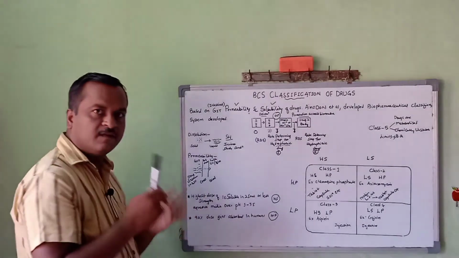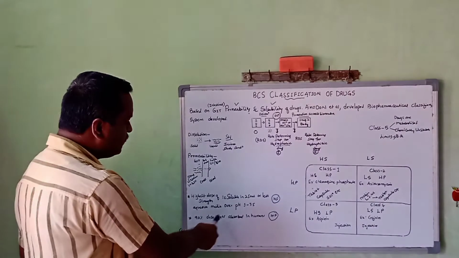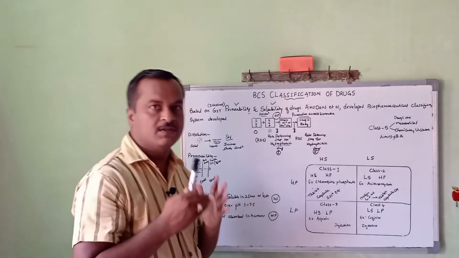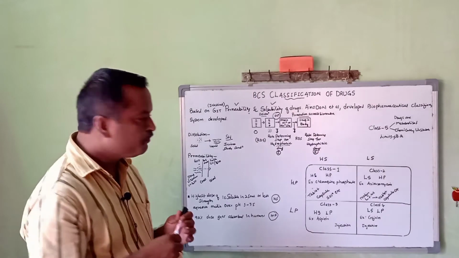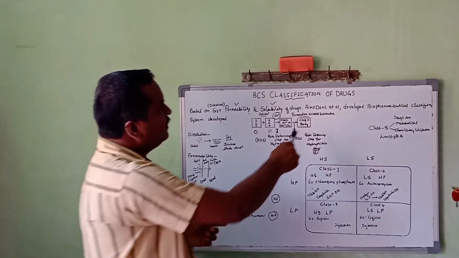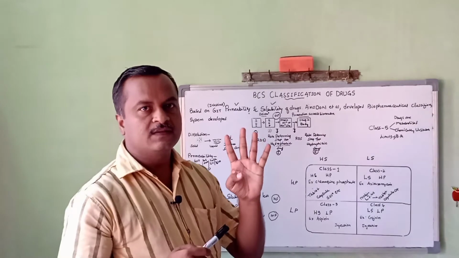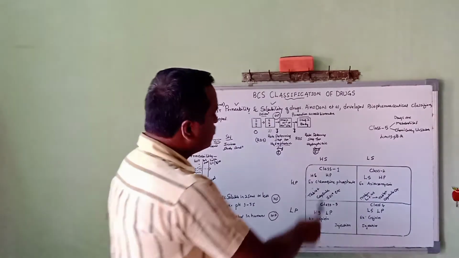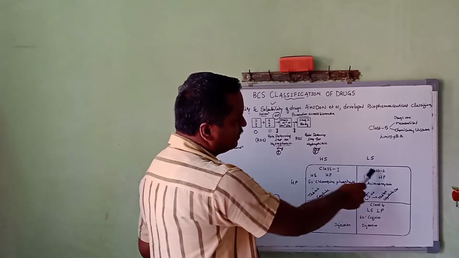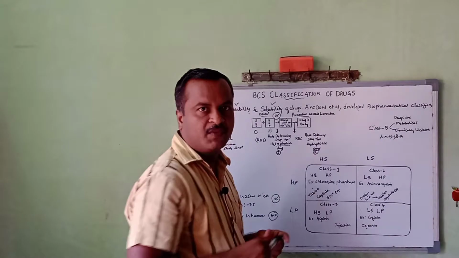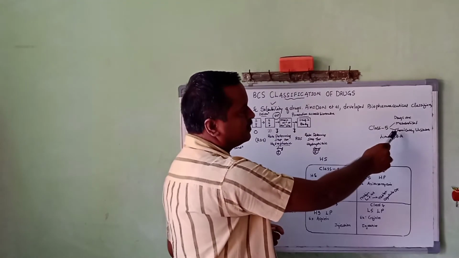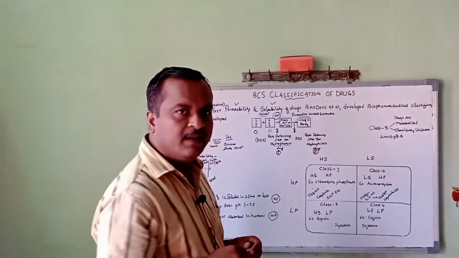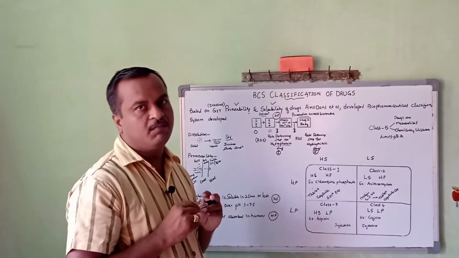Similarly, high permeability means 90% of the dose gets absorbed in the human body. Knowing this, Amidon mainly defined 4 classes of drugs based on solubility and permeability, designated class 1, class 2, class 3 and class 4. He also developed class 5 drugs, which are metabolized or chemically unstable, and such drugs also limit the bioavailability.